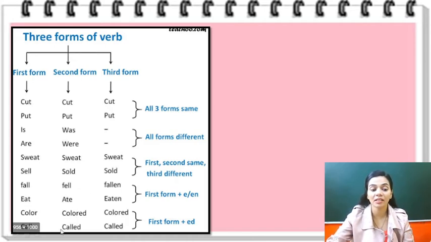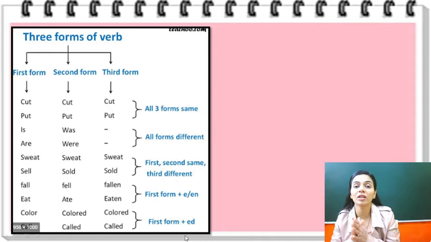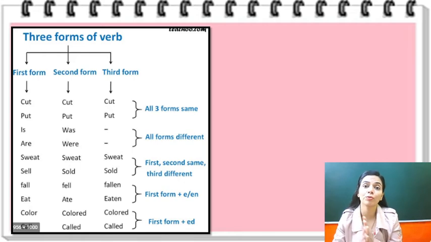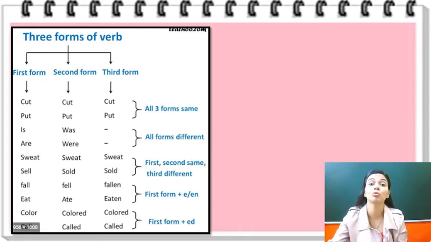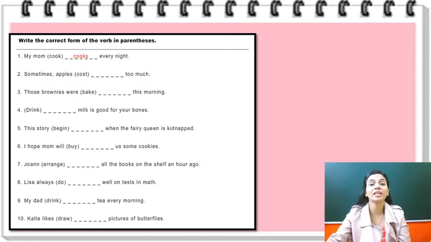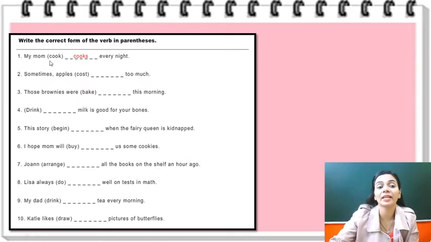Again, color, colored, colored, or you can say called, called, called. They have ed, that is, they are regular verbs. So there are different types of verbs, and they have different second and third forms. What you have to do is learn them, right? There is no option, right? So these are the 3 forms of verbs, and a verb changes its form because it wants to tell us the time of action. In English, how do we know the time of action by reading a sentence? Through the verb. So the verb tells us the action, and also the time of action, by changing its form. Right?